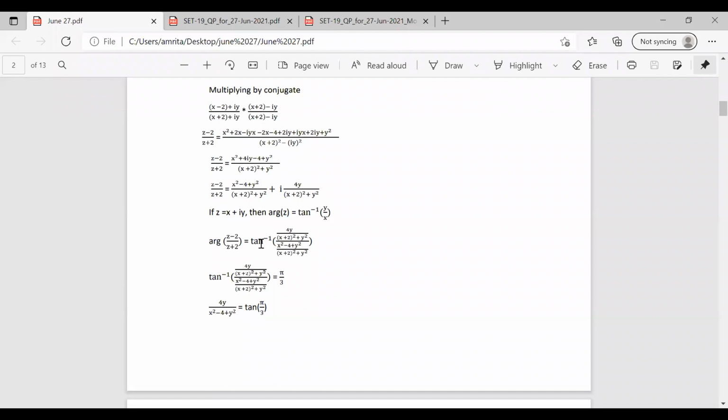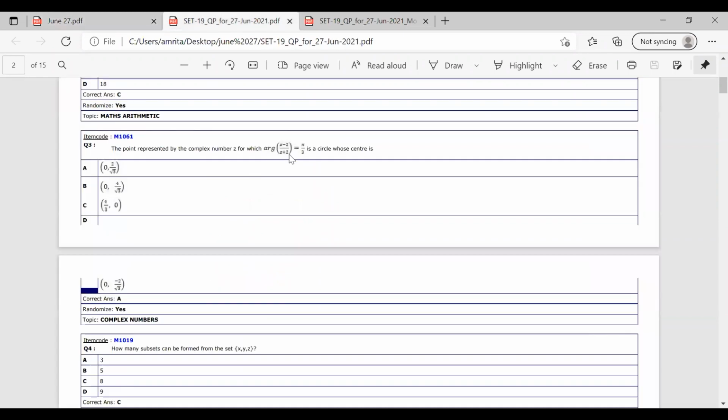So substituting it in tan inverse of y by x, the denominator term gets cancelled and we have tan inverse of 4y by x square minus 4 plus y square. It is given that it is a circle and the value is equal to pi by 3.